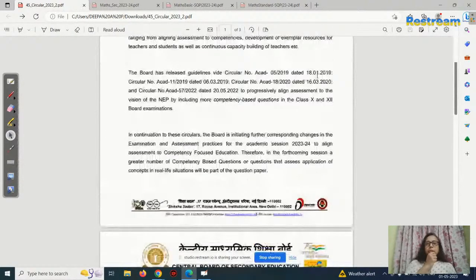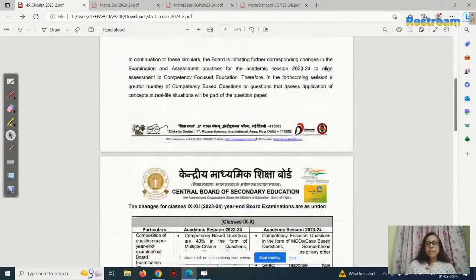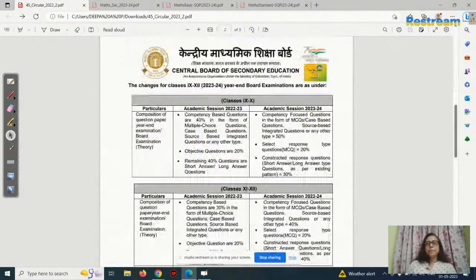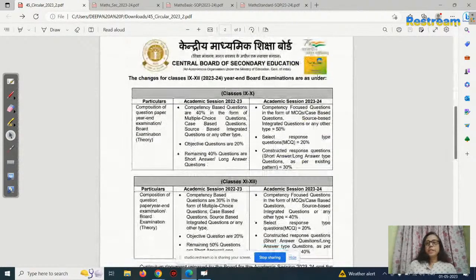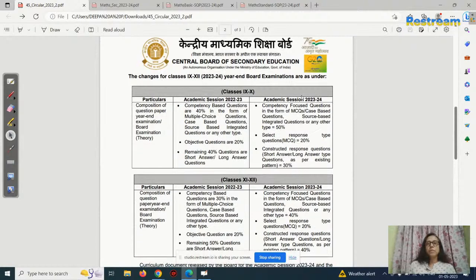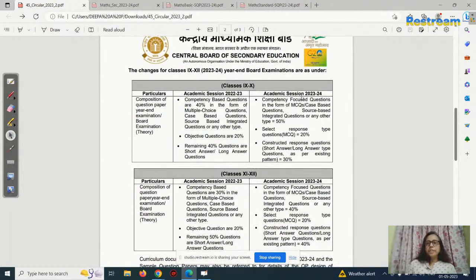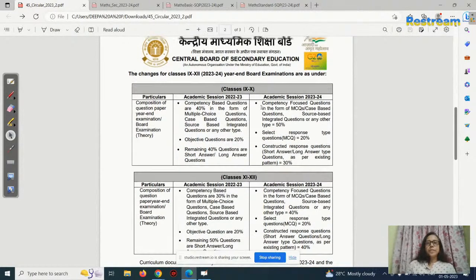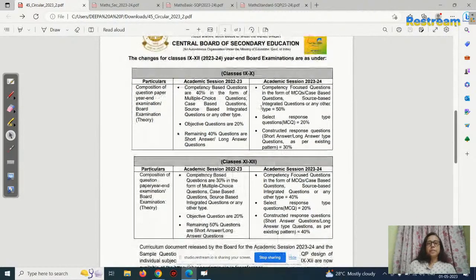Now see this here, Central Board of Secondary Education. The changes for classes 9 to 12 for the year 2023-24 and board examinations are as under. What are the changes CBSE is going to make? Now we see this here. Can you see the circular?